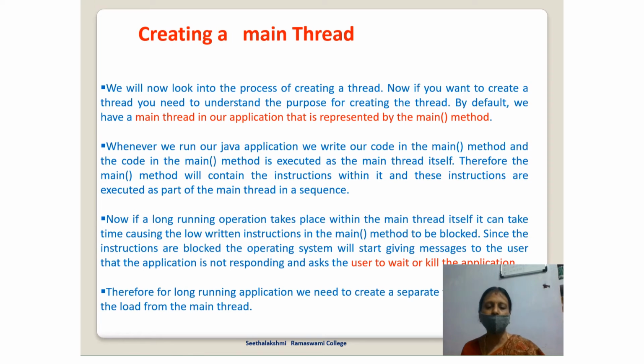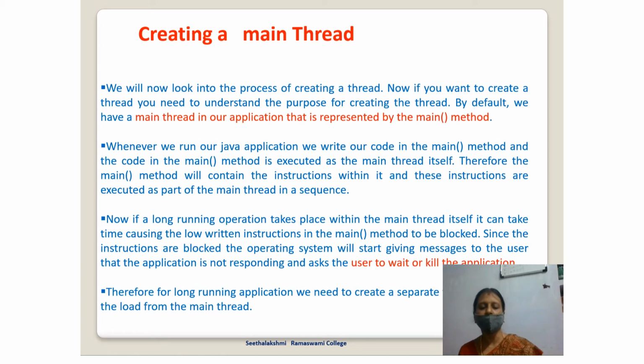Creating a main thread. We will now look into the process of creating a thread. If you want to create a thread, you need to understand the purpose of creating it. By default, we have a main thread in our application that is represented by the main method. Whenever we run our Java application, we write our code in the main method, and the code in the main method is executed as the main thread itself. Therefore, the instructions within the main method will be executed as part of the main thread in sequence.